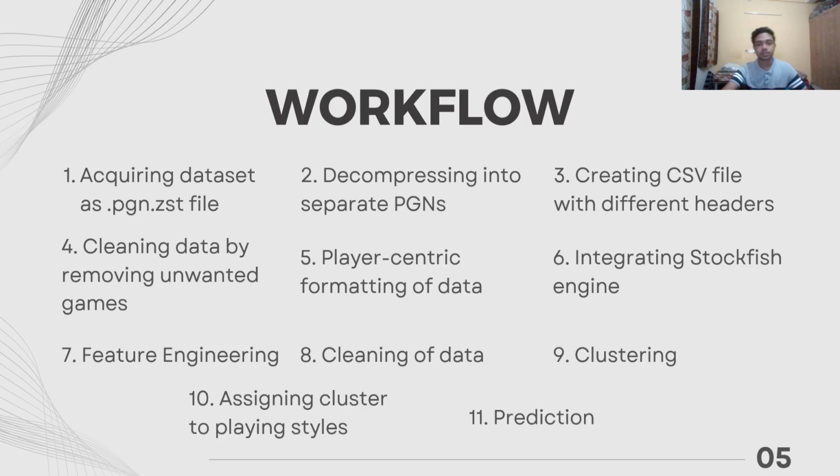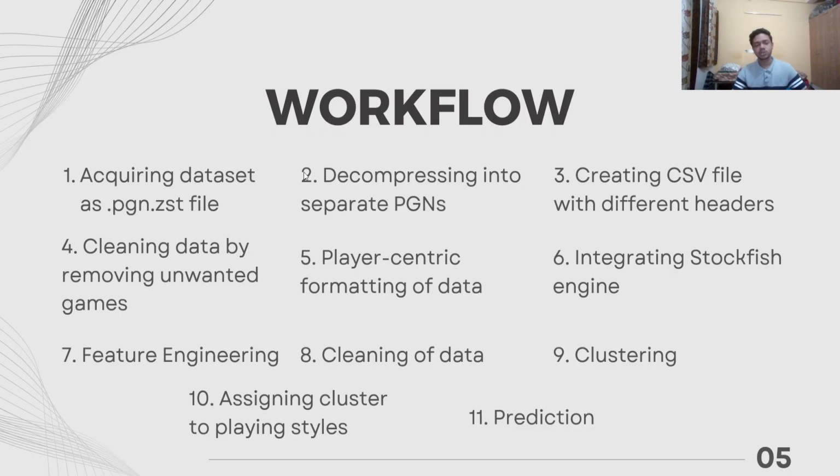So the workflow of the project: the first step is to acquire the dataset from Lichess, as I just showed, and the file was a .pgn.zst file. It's basically a compressed file consisting of several PGNs. A PGN is a single file that consists of the details of a game.